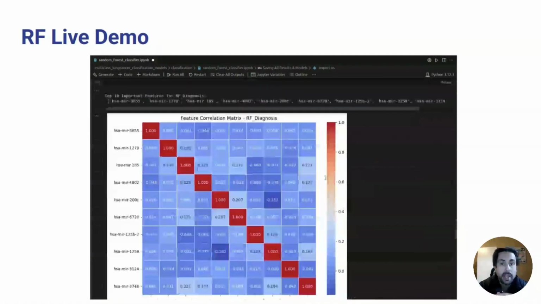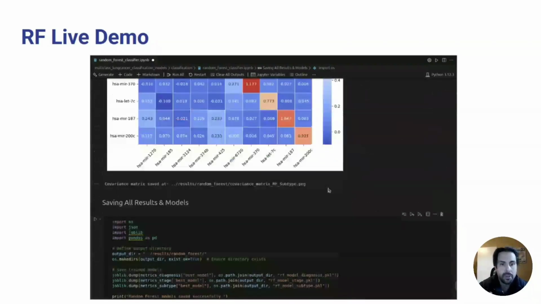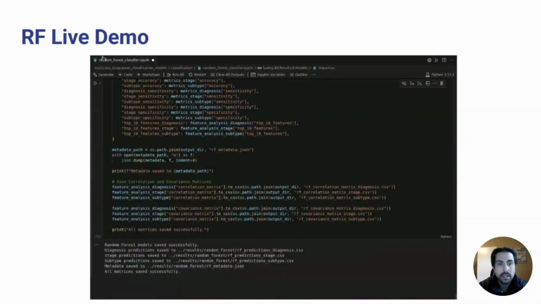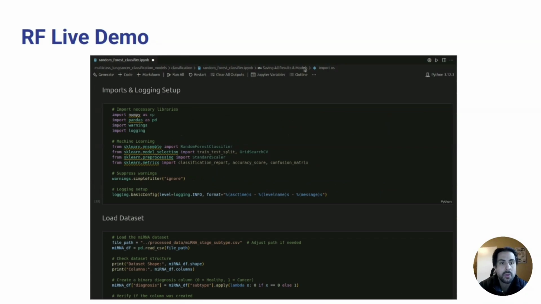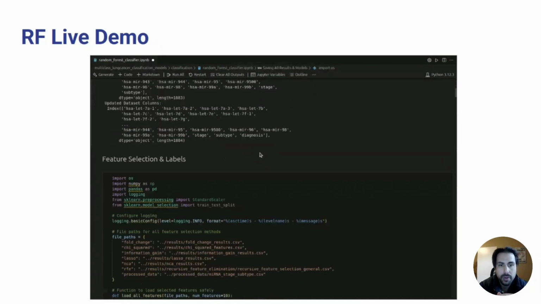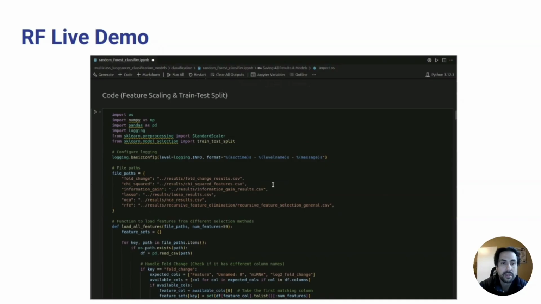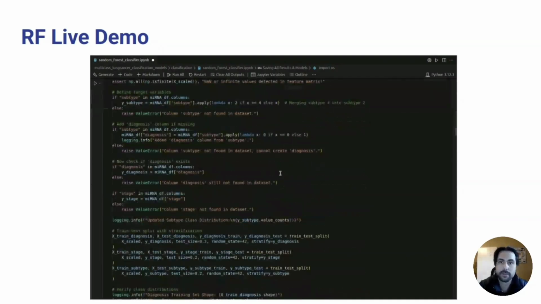We used an 80-20 train test split, keeping the class ratio balanced across both sets. To find the best settings, we ran grid search CV over a range of values like the number of trees and estimators, max depth, and other tuning parameters. After training, we saved the best model and pulled out the top features based on importance scores for further analysis.